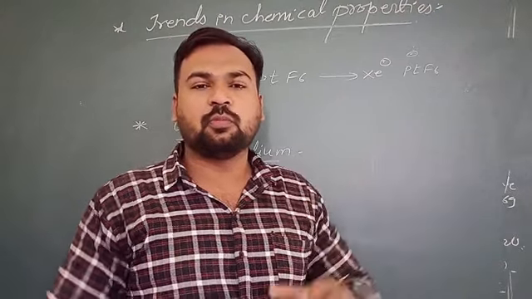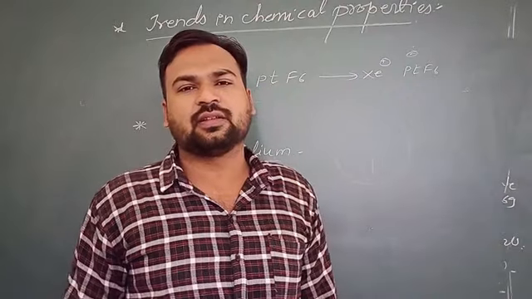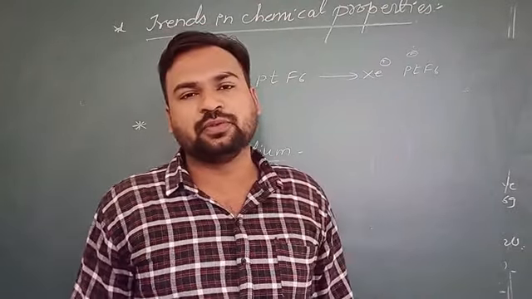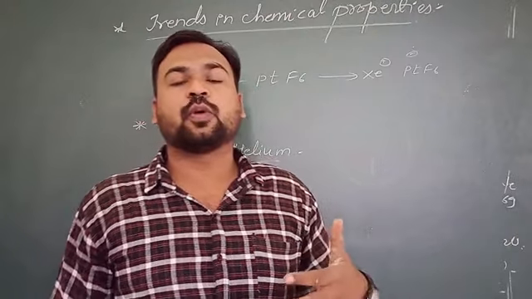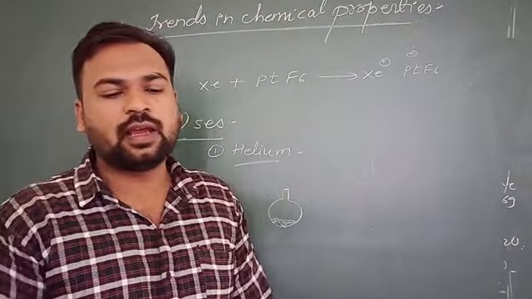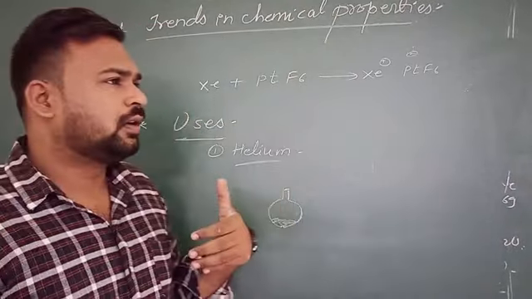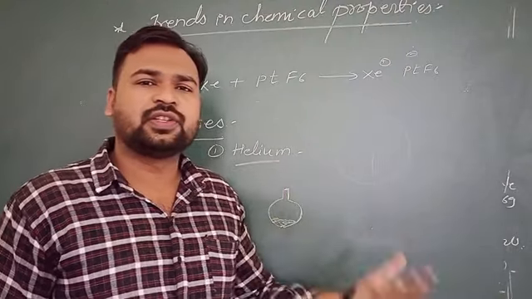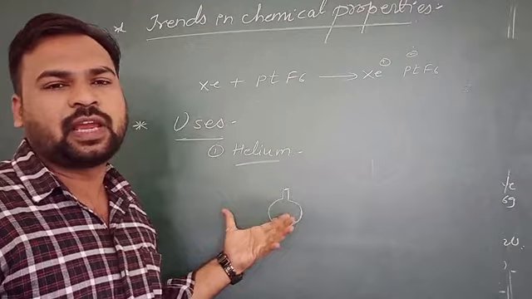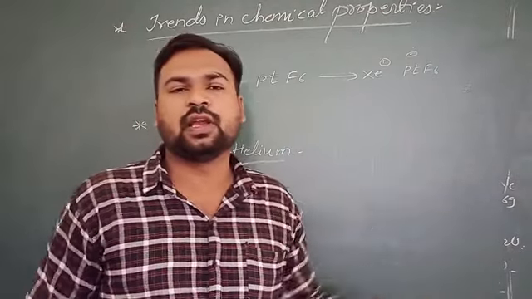MRI machine मध्ये काय होतं, magnetic field provide करतात आणि मग magnetic field आपलं बॉडीला स्कॅन करते. So to produce this magnetic field, helium can be used. It is used for providing a supermagnetic field. Some low temperature conditions are there, and to make that low temperature, helium can be used. So these are the large uses of helium.